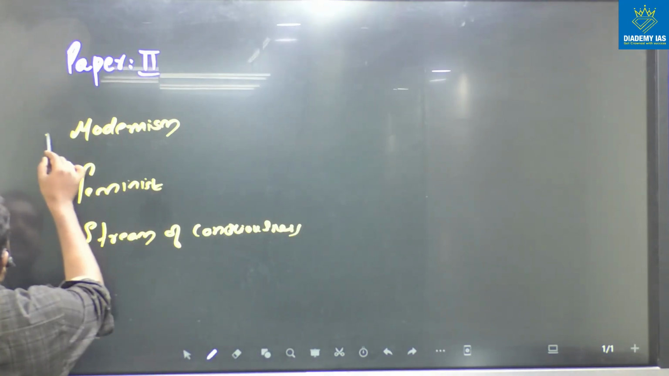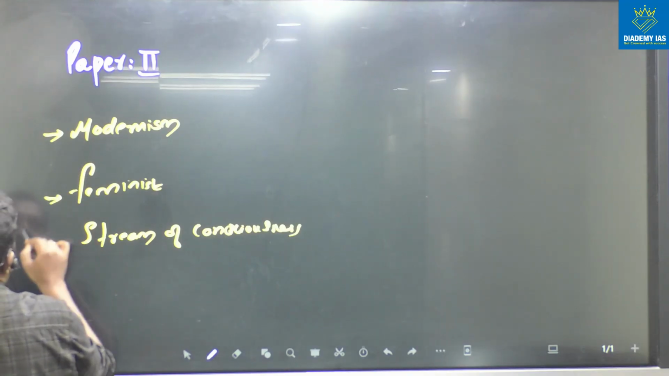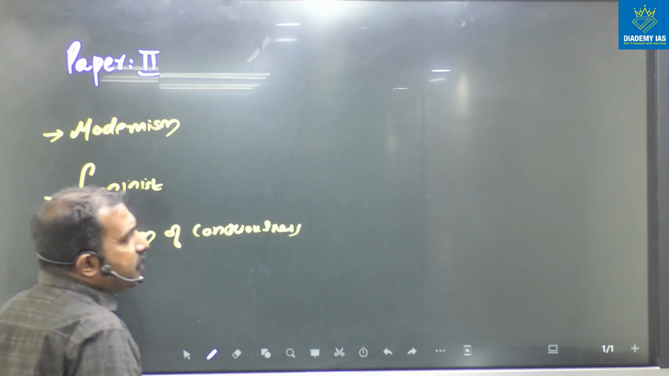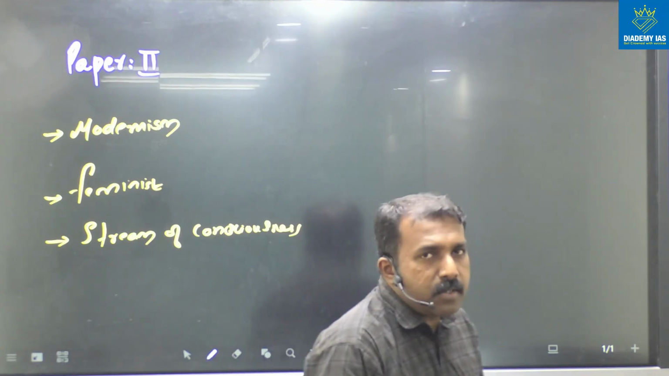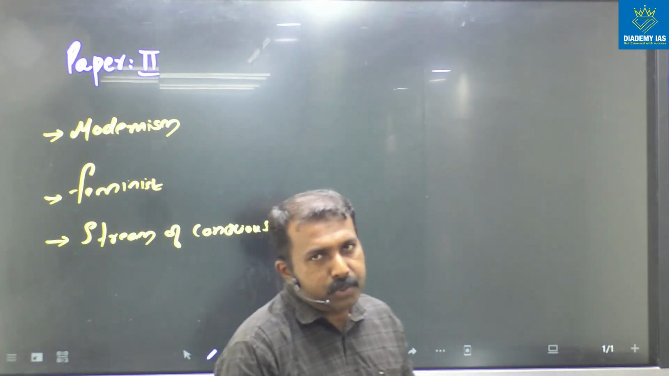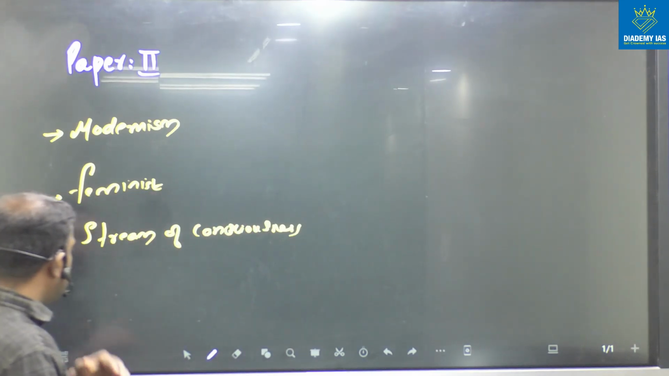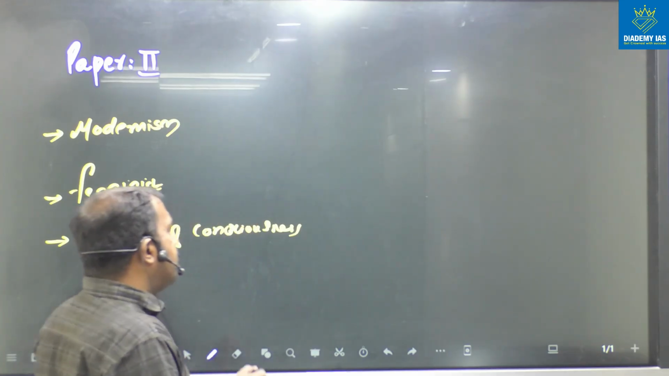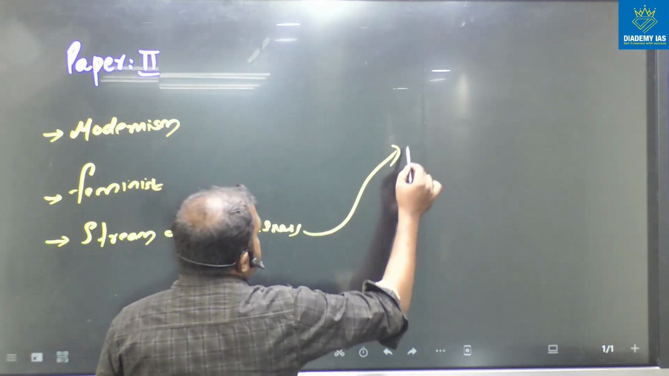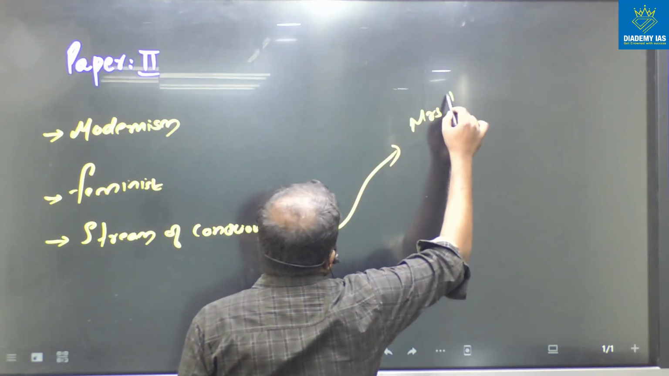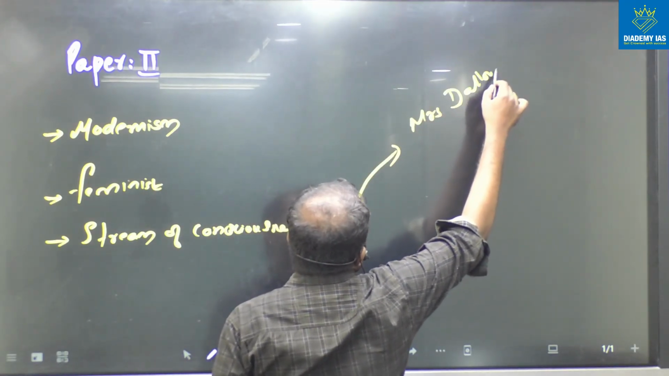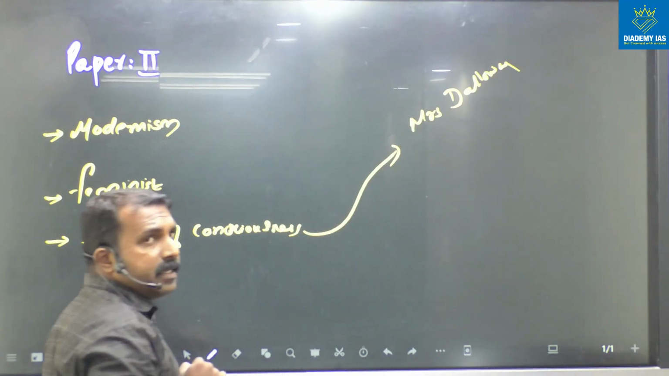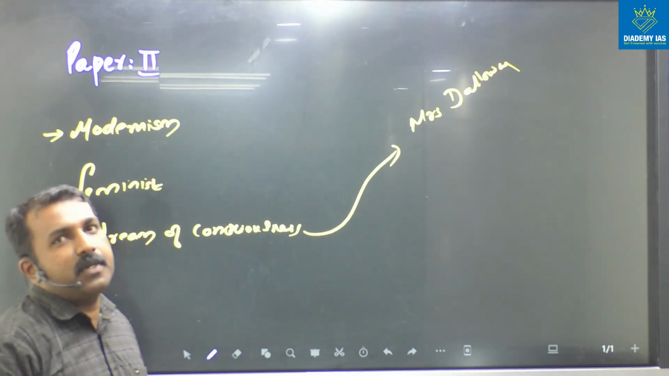Okay, modernism, feminist approach of literature, stream of consciousness, all these are also there in the syllabus paper 2. So this is the same strategy you have to follow. For the stream of consciousness, you can connect with Mrs. Dalloway. Okay, this way of preparation you have to follow.